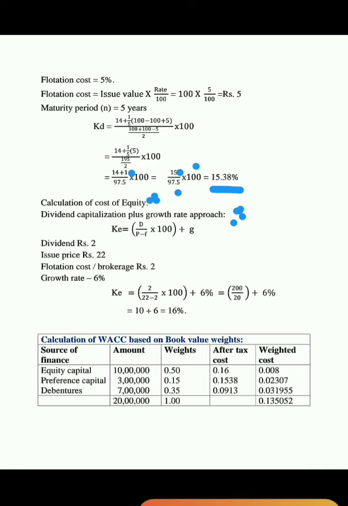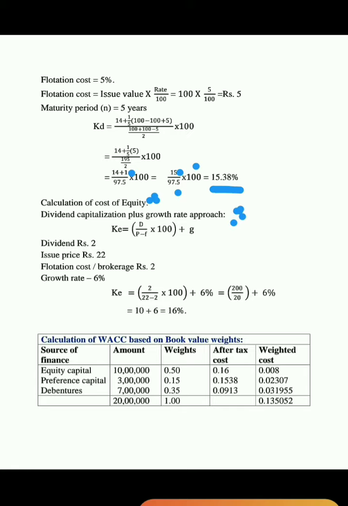According to the information given in the problem, we have decided that the cost of equity will be calculated based on the dividend capitalization plus growth rate approach, because the dividend per share is given in the problem and the growth rate is also given.